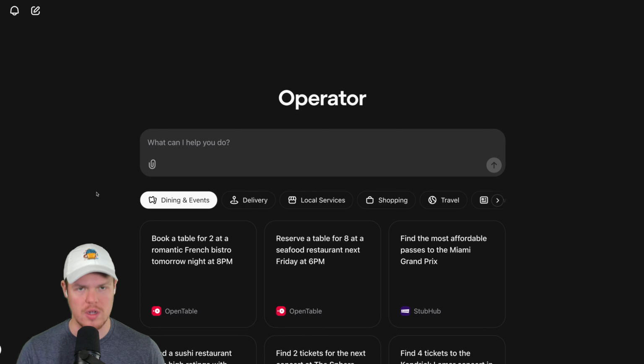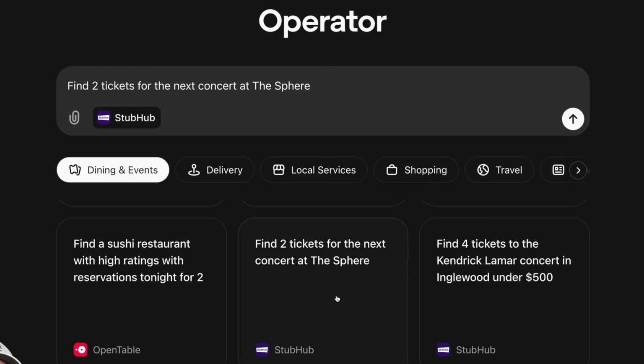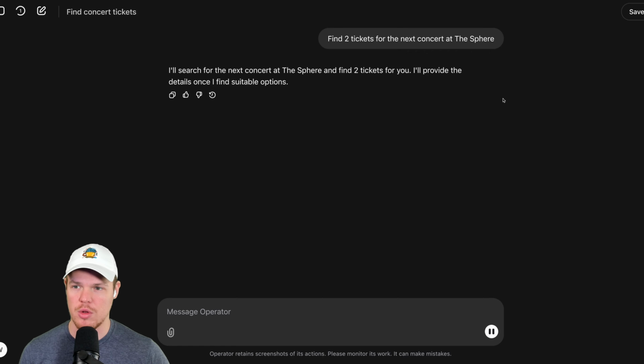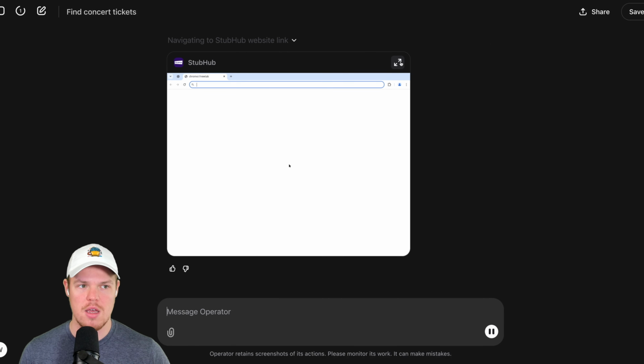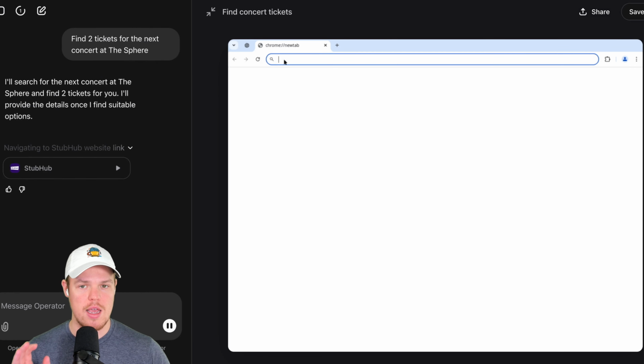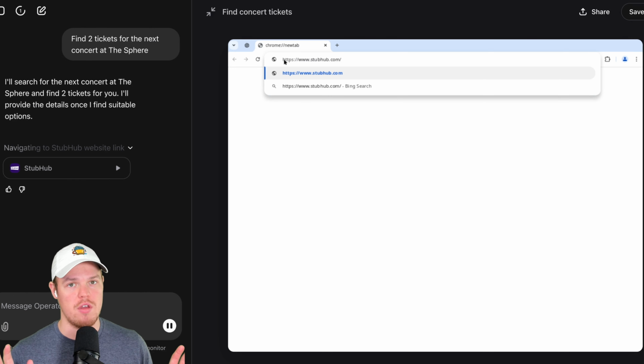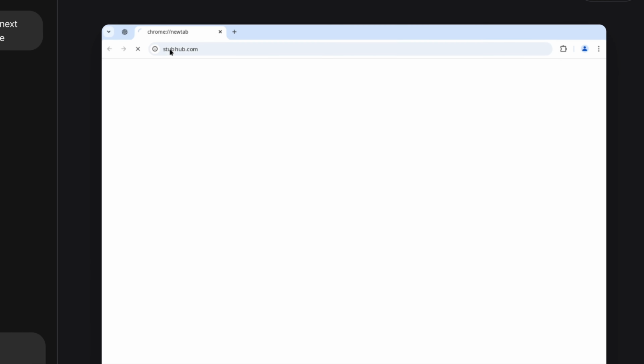So if you want to book a table with OpenTable, proceed. If you want to buy concert tickets, proceed. So let's try this one. Find 2 tickets for the next concert at the Sphere. Hit enter. This is very, very similar to computer use from Anthropic, if you remember that. I'm going to expand this screen here. And this is all the AI. I'm doing nothing. I'm not touching the keyboard. I'm not touching the mouse.